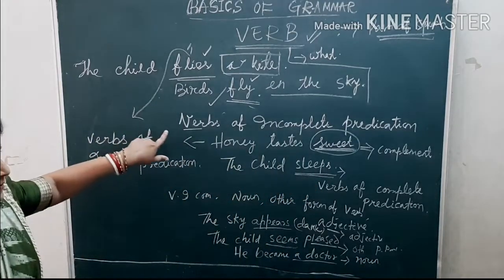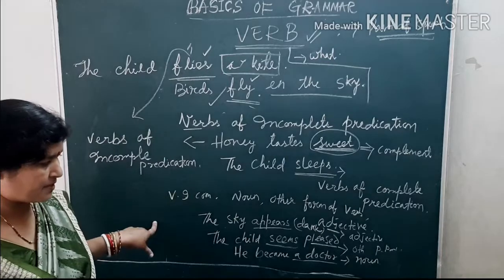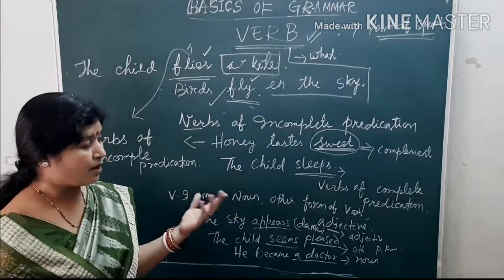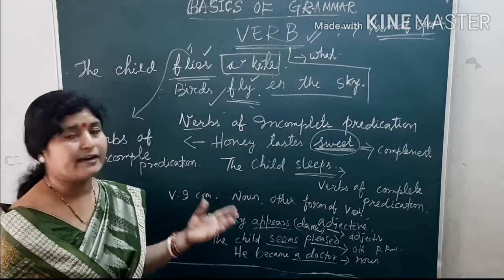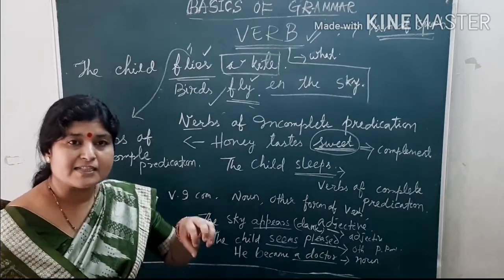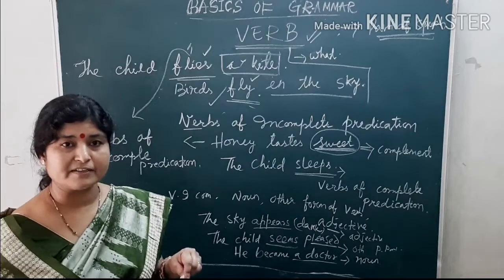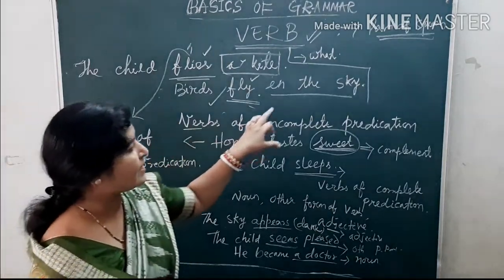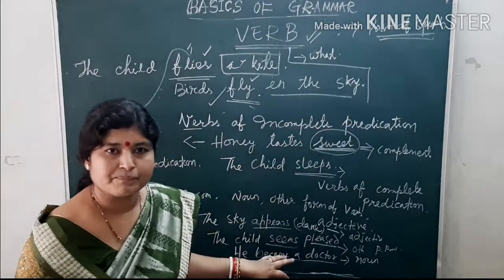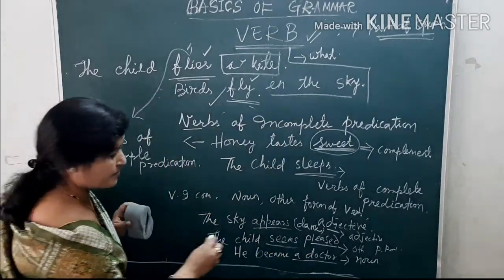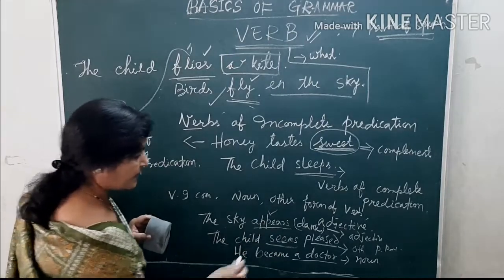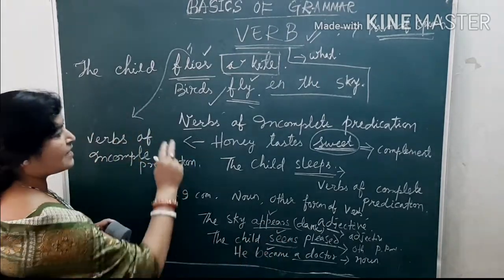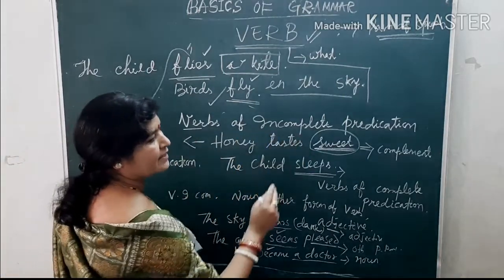So, when intransitive verbs require an object or the other form of the verb or a noun to complete the sense of the sentence, that kind of intransitive verbs are known as verbs of incomplete predication. So here we got three verbs, that is appear, that is seem, and that is became. So these all are known as verbs of incomplete predication.